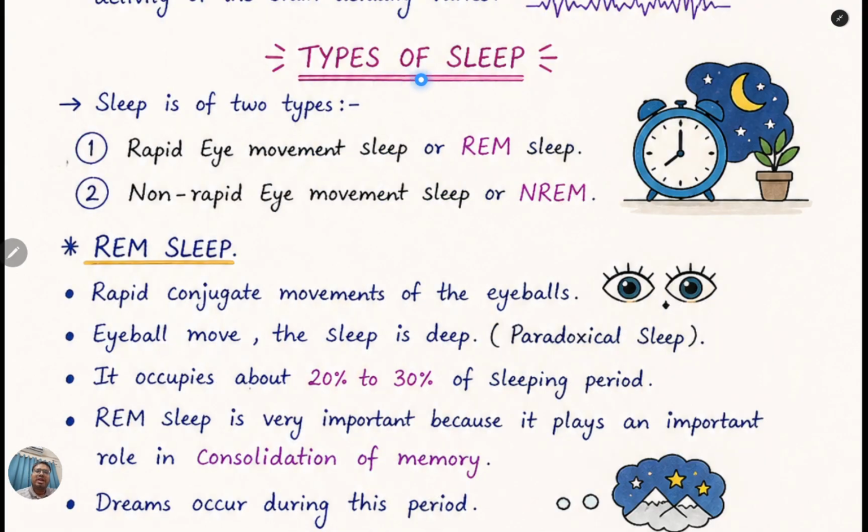Now discussing the types of sleep. Sleep is actually of two types. First is the rapid eye movement sleep and the non-rapid eye movement sleep, that is NREM and REM sleep. Now we discuss REM sleep.